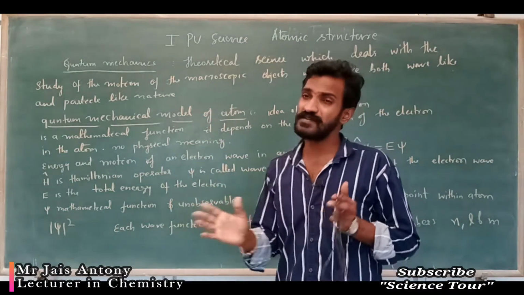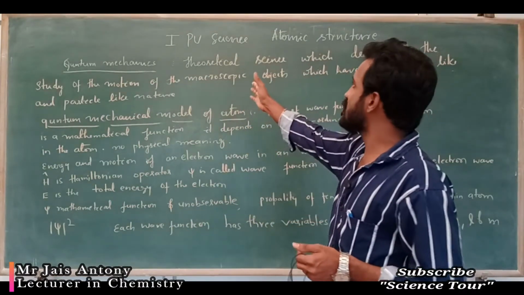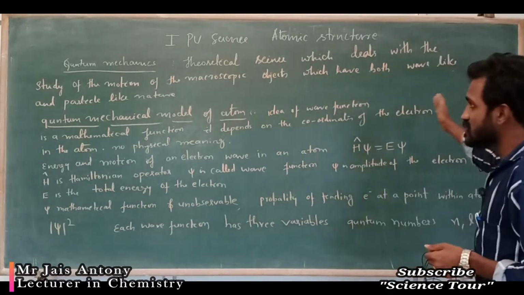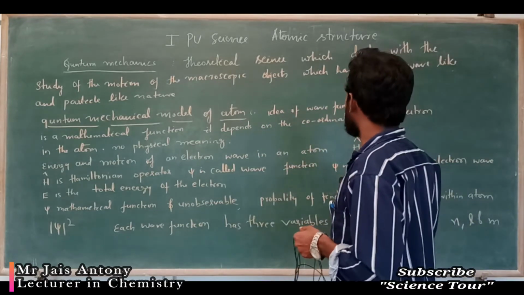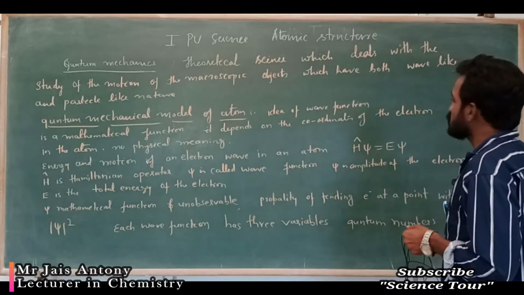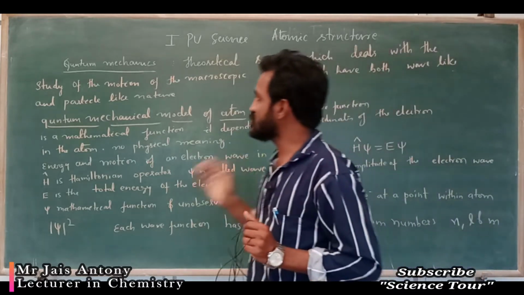What is quantum mechanics? A theoretical science which deals with the study of the motion of macroscopic objects which have both wave-like and particle-like nature.